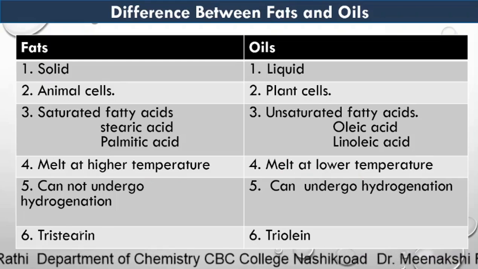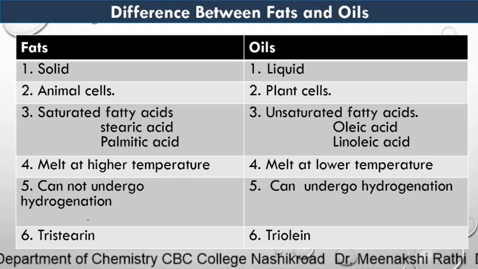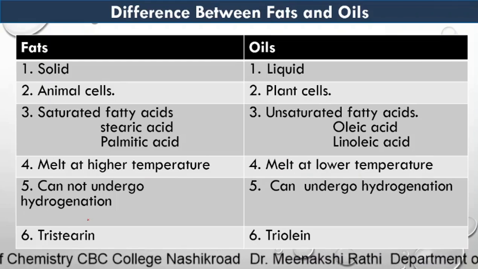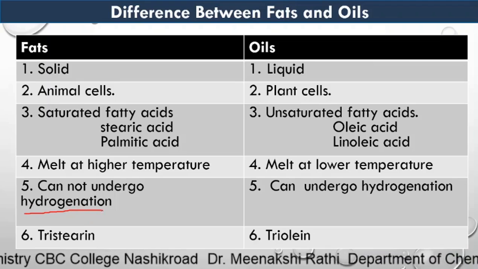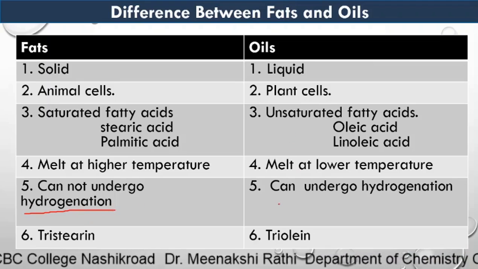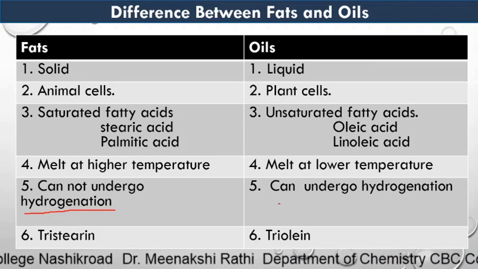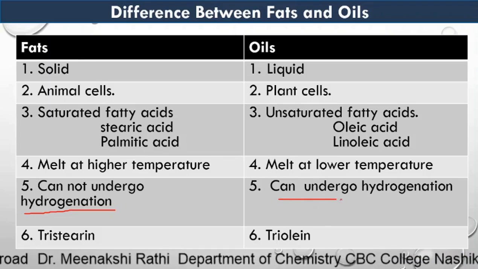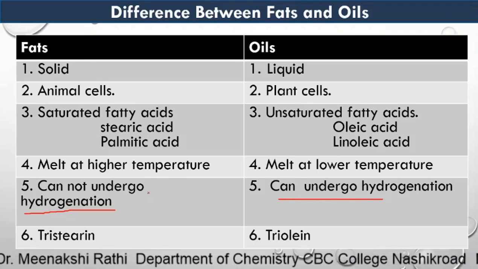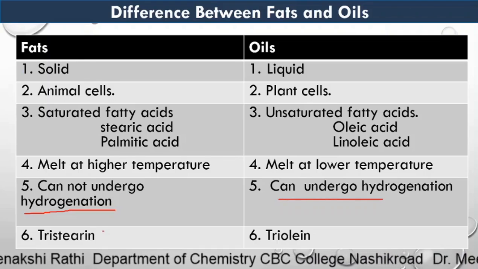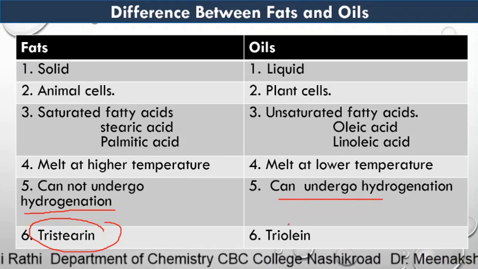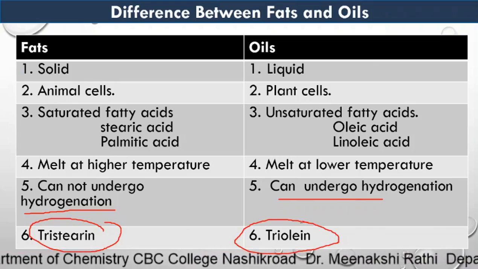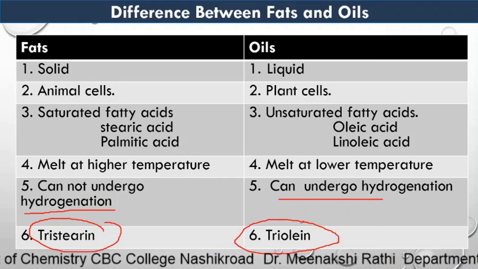Fats, as they are solid in nature, melt at higher temperature, while oils are liquid and hence they melt at lower temperature. In fats, all carbon-carbon bonds are single bonds and hence they cannot undergo hydrogenation, while oils contain unsaturated hydrocarbon chains, hence they can easily undergo hydrogenation. The example of fat is tristearin, while the example of oil is triolein. So, these are the basic physical differences between fats and oils.